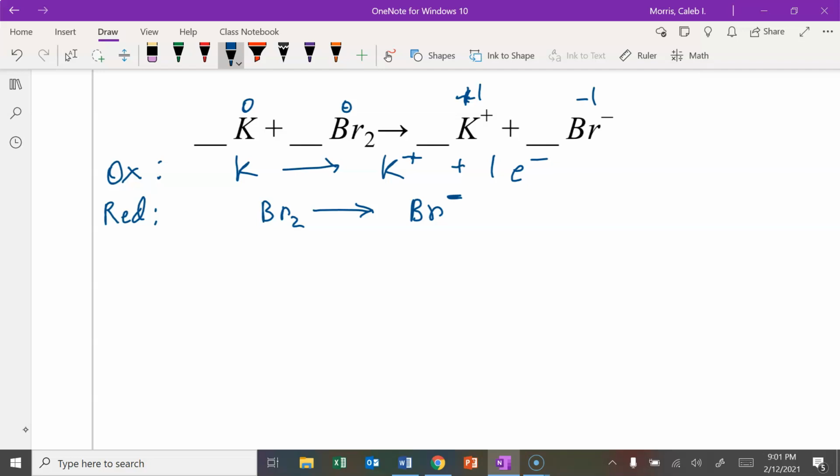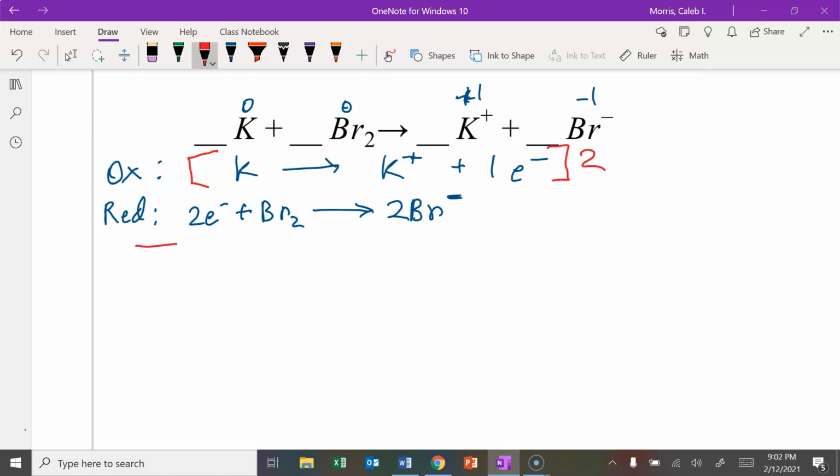I need to balance out the bromine with 2 bromide ions. It changes things because now I have a -2 charge on the right, so I need 2 electrons on the left, not just 1. You can see that we need to multiply the potassium half by 2 to make our electrons the same.